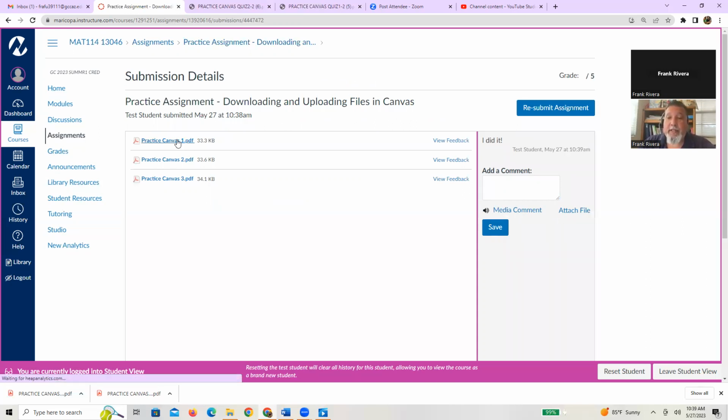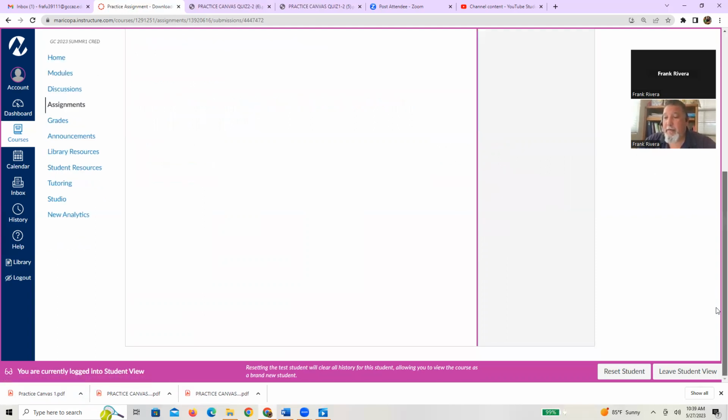You can actually even open those files up. You can write comments to me. And as I comment in the SpeedGrader, my comments will be added over here as well. It's almost like another dialogue between you and me over this assignment. You can also resubmit the assignment, but I'm pretty much done.